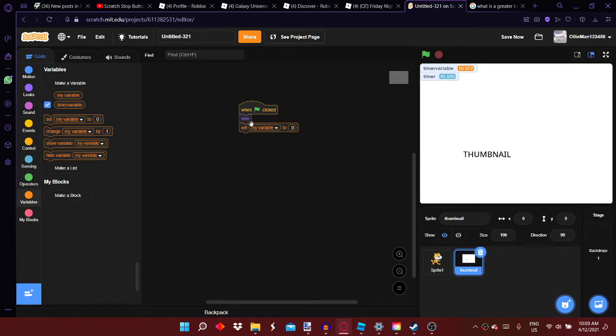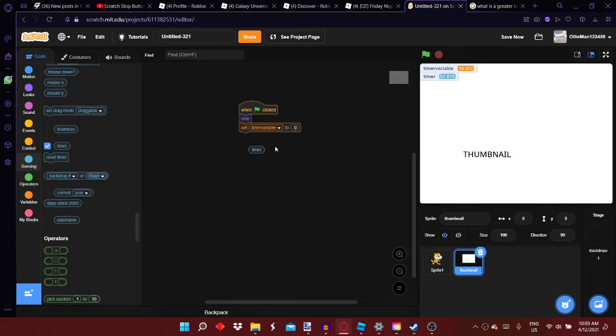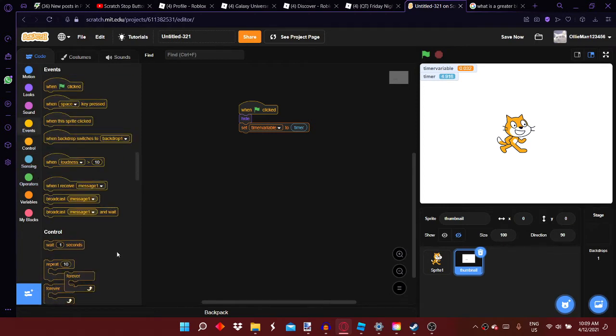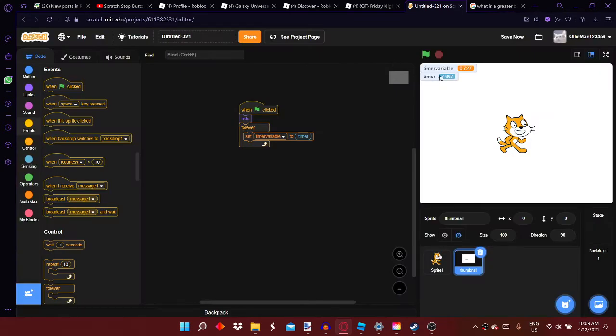Make sure to add a hide too. Well, not the set timer. A set timer variable to timer, and what that will do is make the variable set to the timer. Okay, next you're gonna add a forever, and boom, it'll do it forever. But when you press the stop button, it will continue going. So the timer will continue going, and the variable won't.